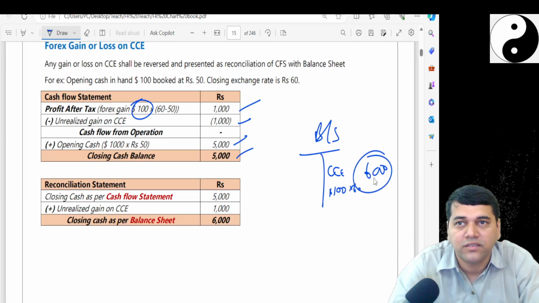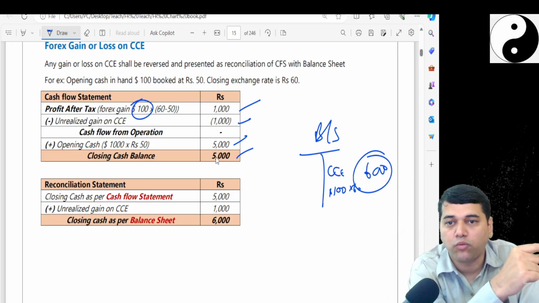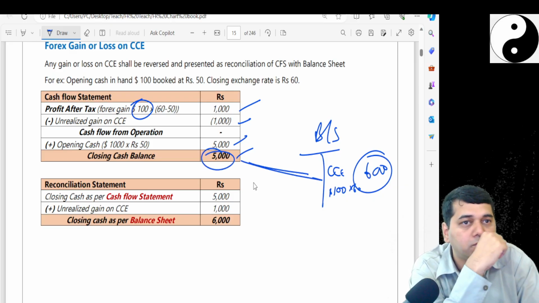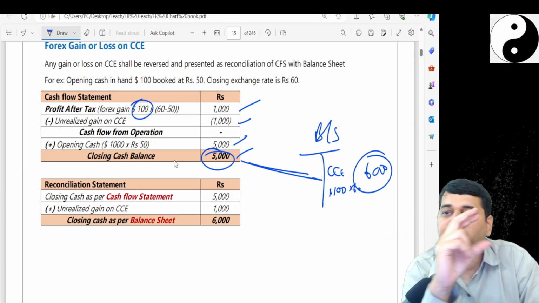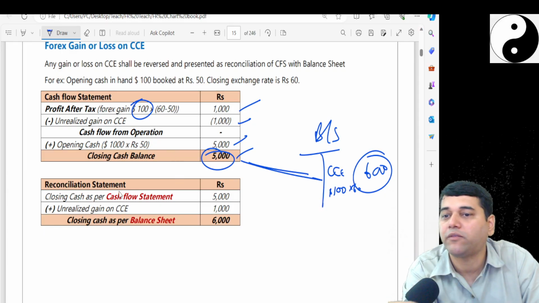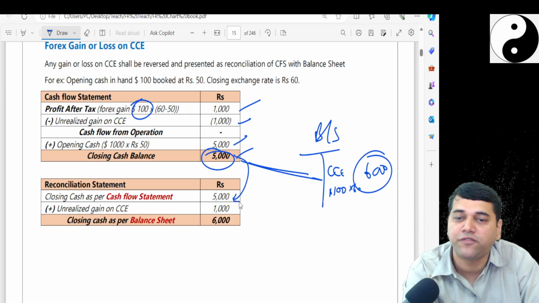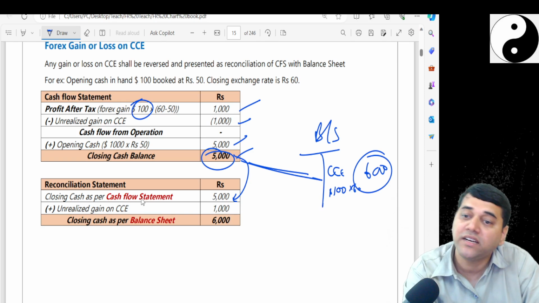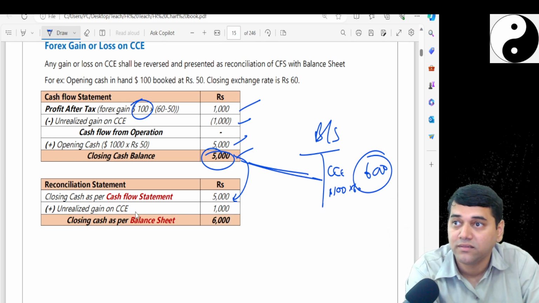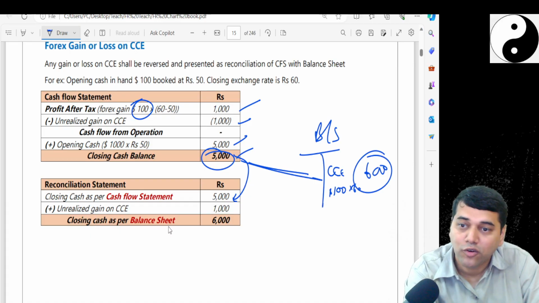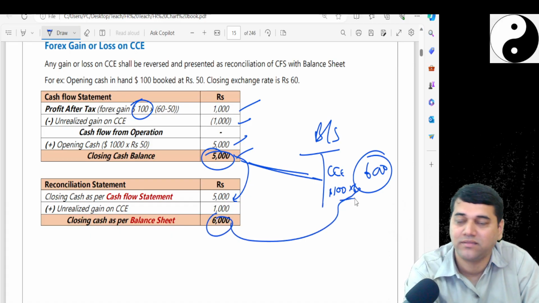Now there is a difference. What you show in the balance sheet and what you show in the cash flow statement is different, no? That's why immediately after the cash flow statement, you will prepare one reconciliation statement where you say closing balance as per the cash flow statement is 5000, add back unrealized gain on the CC, closing cash as per the balance sheet.